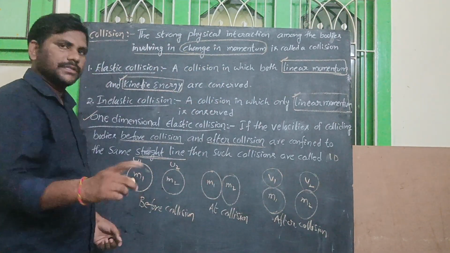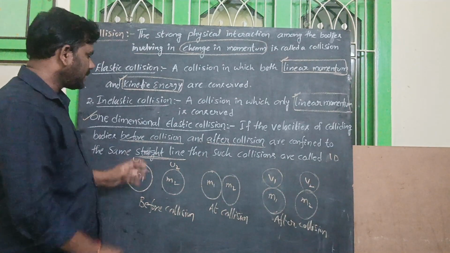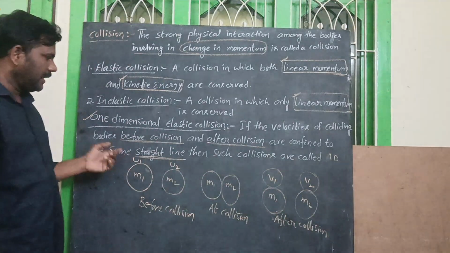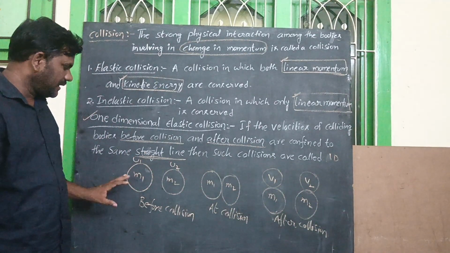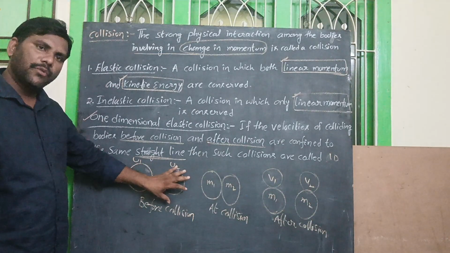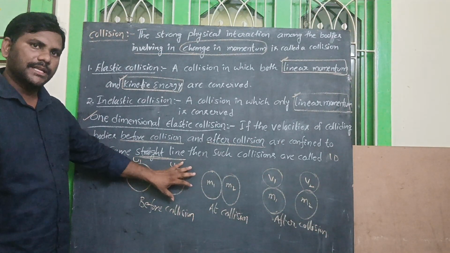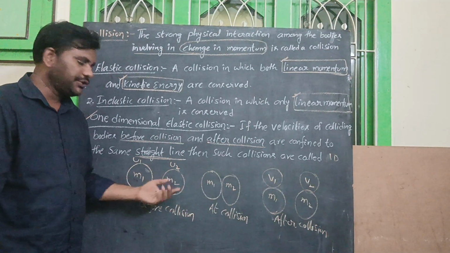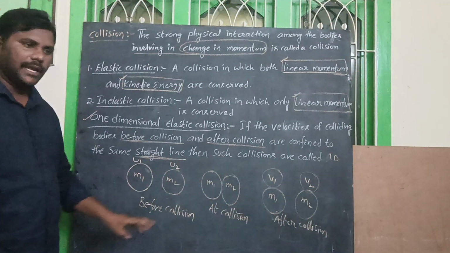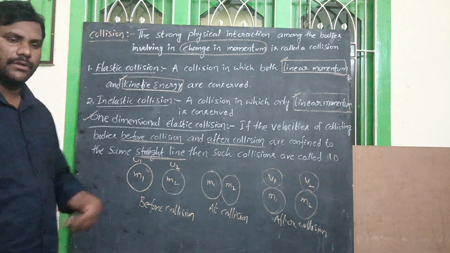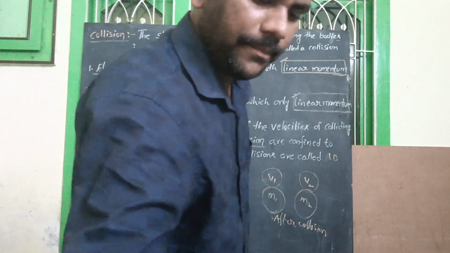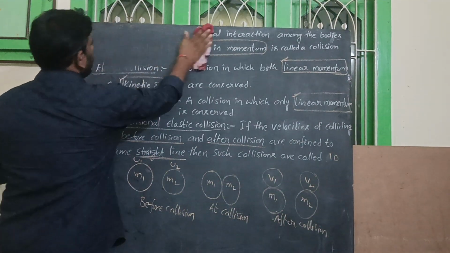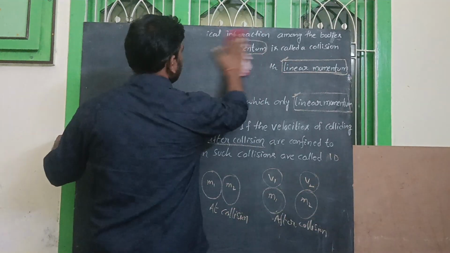But what is the difference between last year and this year? In last year's condition, we considered both bodies' velocities. But this year, the given question has a small change. The first body is in motion, but the second body is at rest. So the second body at rest means we can take the second body velocity u2 equal to 0, then u2 m2 is equal to 0. Then we can find the remaining velocities v1 and v2. So let us discuss how to find out the two velocities.